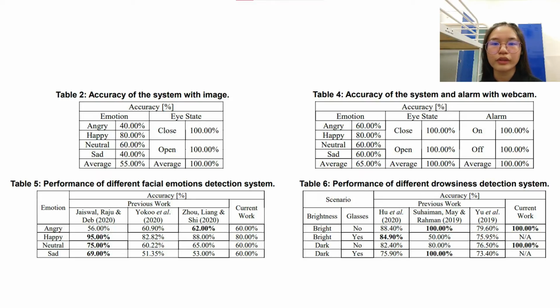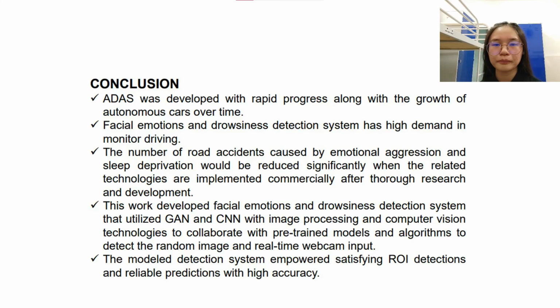The outstanding performance from Jaiswal, Raju, and Deb is due to the qualitative and quantitative dataset from JAFFE and FERC 2013 dataset, along with the implementation of GPU, 400 epochs in model training, as well as the design of layers, learning rate, and momentum that are compatible with each other to achieve ideal recognition rate.